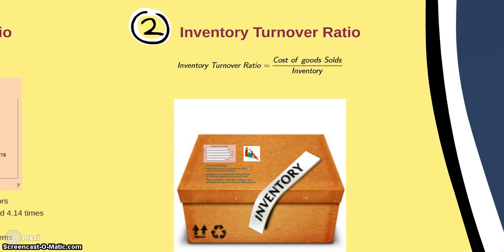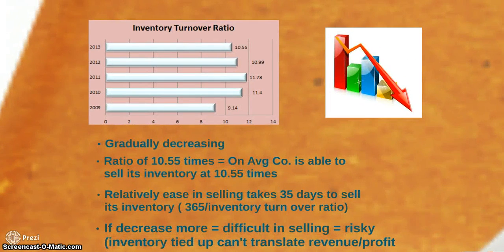Next will be the inventory turnover ratio. This ratio actually highlights the measurement of the number of times that operating income can cover interest expense. Let's zoom in. This is the graph, and you can see that from 2009 there's a gradual decrease, and from 2011 to 2013 it is also decreasing. A ratio of 10.55 times means that, on average, the company is able to sell its inventory 10.55 times. It is relatively easy to sell, taking 35 days to sell its inventory.